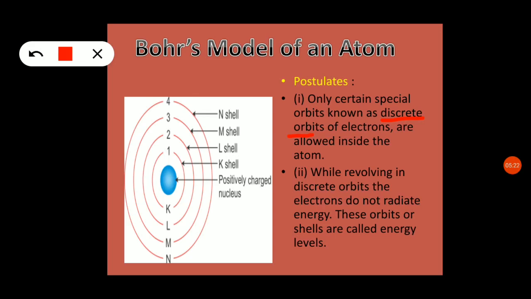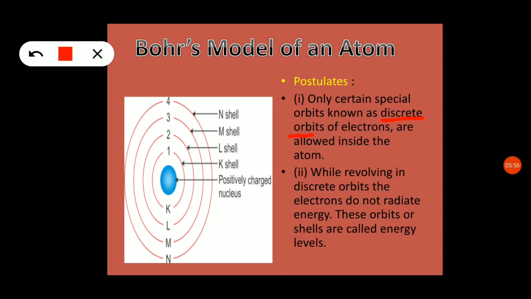While revolving in discrete orbits, the electrons do not radiate energy. If they do not radiate energy, they don't lose energy. Hence they will not collapse. So only in the discrete orbits will the electrons be revolving.